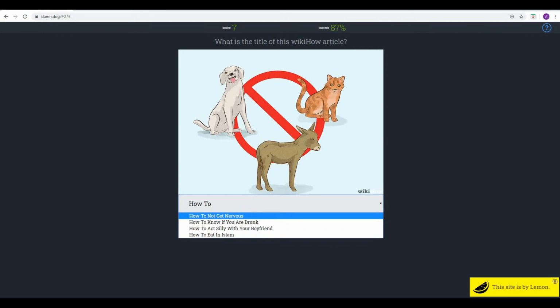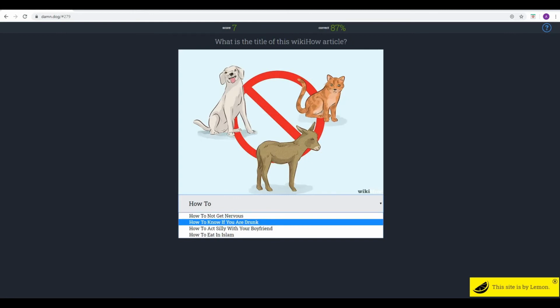Oh, actually, I do have an immediate inclination on this one, but the options are how to not get nervous, how to know if you are drunk, how to act silly with your boyfriend, or how to eat in Islam. I think it could be the fourth one, because obviously Islam has dietary restrictions. You can't eat certain meats. Yeah, but not many people in the world eat dog or cat anyway, or even donkey. Having said that, what sort of meat would donkey be? I was just going to say veal, but no, veal is a deer.